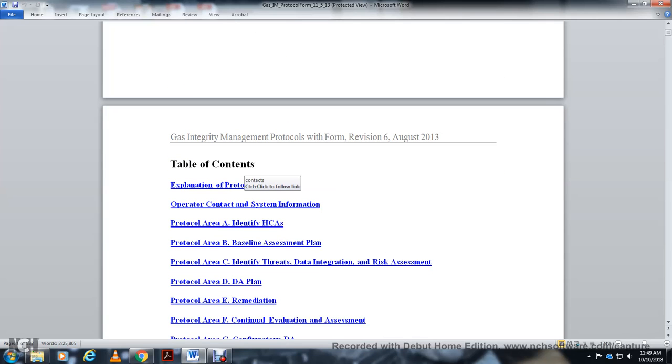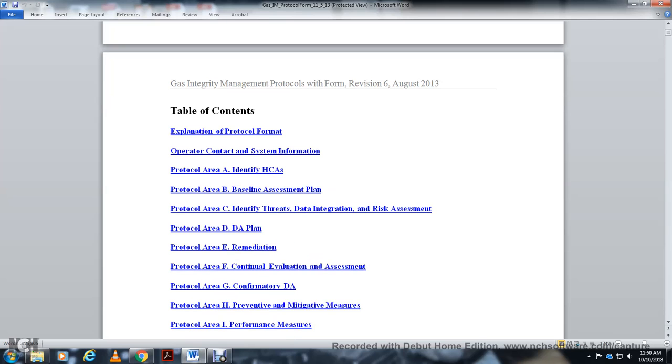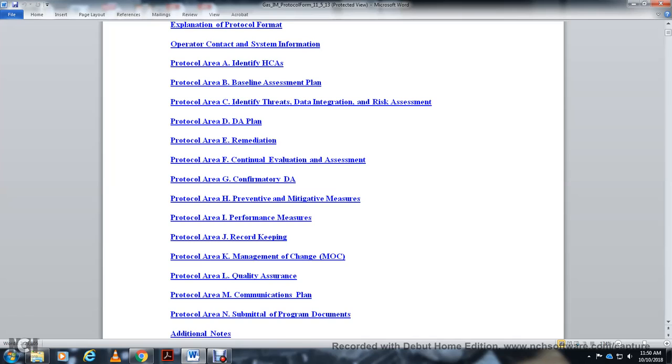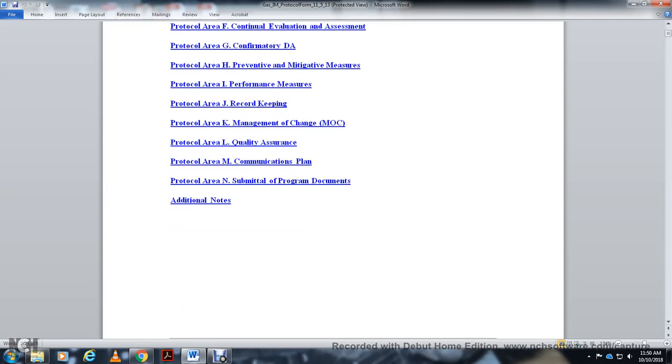Explanation of protocol format, operator contact and system information. Protocol A, identifying HCAs. Protocol B, baseline assessment plan. Protocol C, identifying threats, data integration, risk assessment. Protocol D, DA plan. Protocol E, remediation. Protocol F, continual evaluation and assessment. Protocol G, confirmatory DA. Protocol H, preventive and mitigative measures. Protocol I, performance measures. Protocol J, record keeping. Protocol K, management of change. Protocol L, quality assurance. Protocol M, communication plans. Protocol N, submittable program documents. Additional notes.